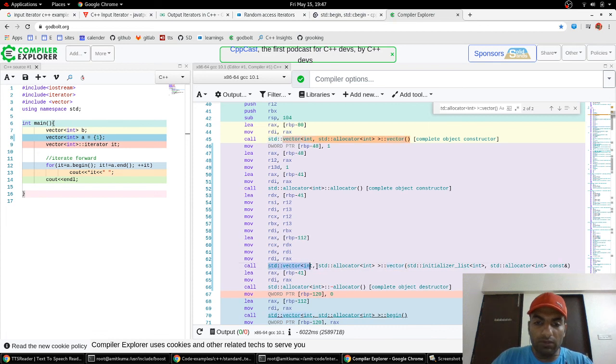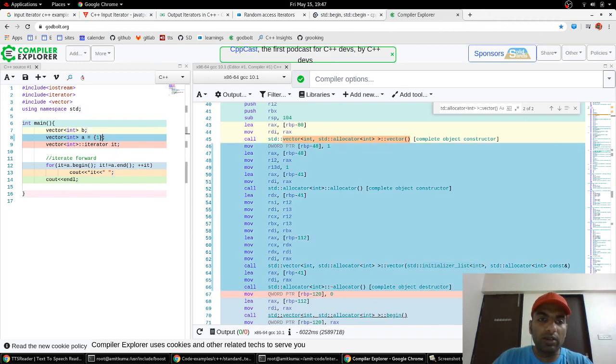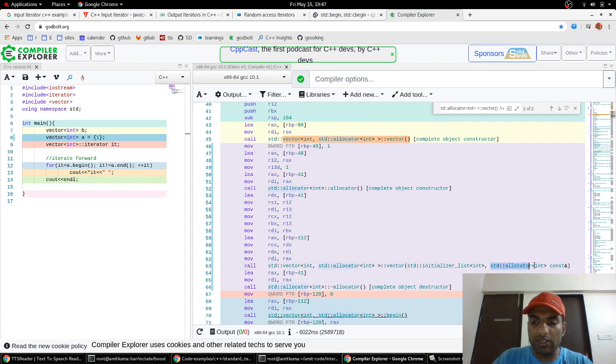Again, this is a class std vector. There is a function inside the vector which is again named vector because this is a constructor, and we are passing an initializer list as the first argument and an allocator as the second argument. So whenever we create a vector object with 1, internally it passes the argument as an initializer list. The second argument is an allocator.